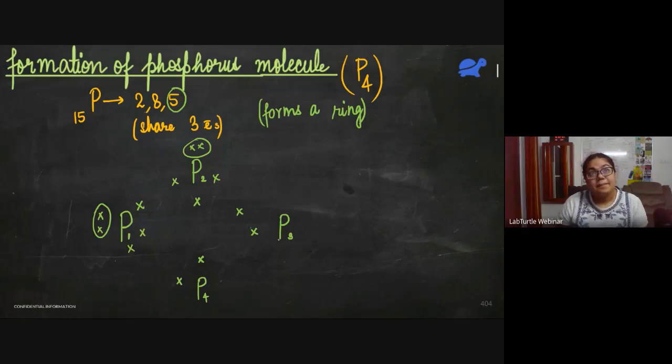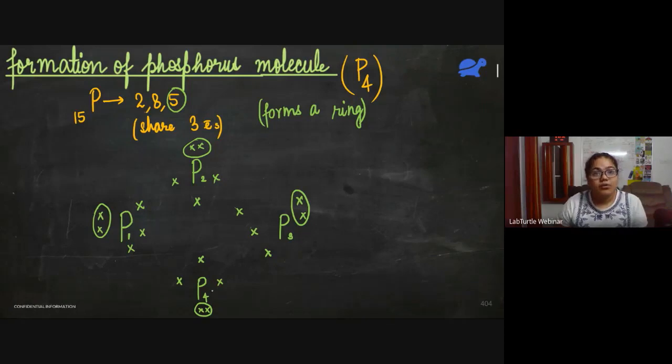Now P3. P3 will also share 1 electron with each phosphorus atom. So it is sharing one with P2. It is sharing one with P1. Now it will share one with P4. So P4 and P3 are going to share 1 electron. Then P3 has 1, 2, 3, 4, 5. So this is the lone pair on P3. And what about P4? 1, 2, 3. It will share these 3 with P1, P2, and P3. And it will also have one lone pair.